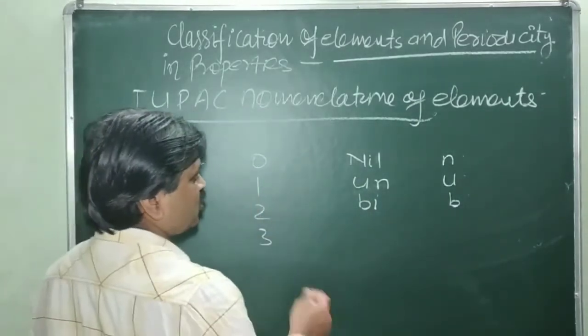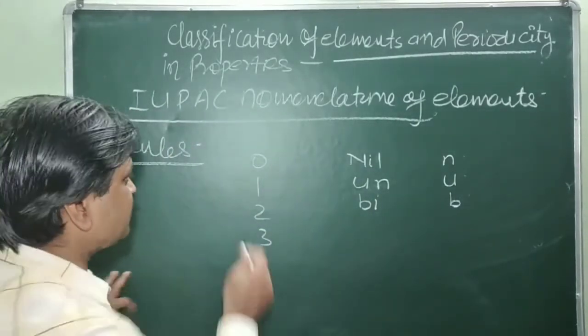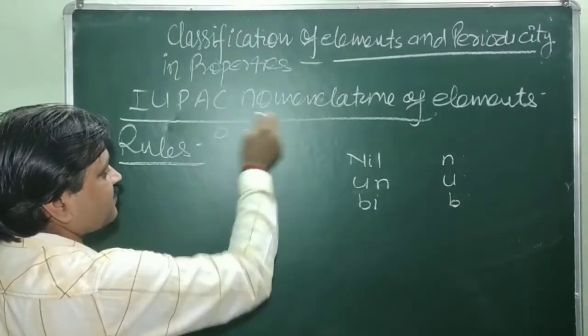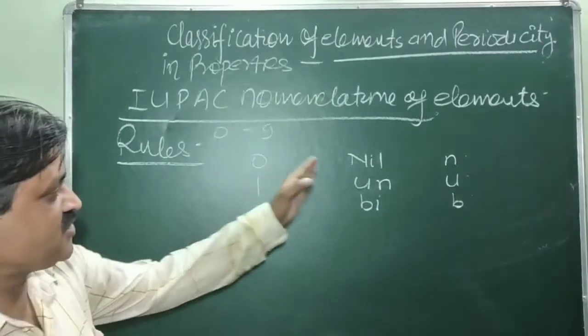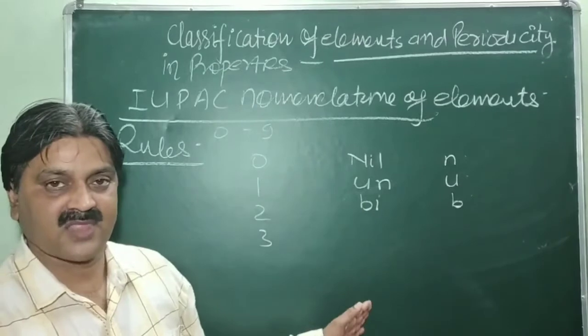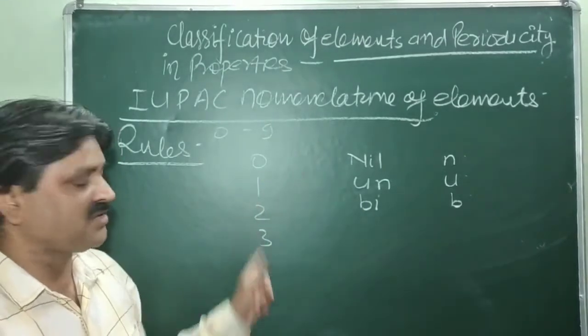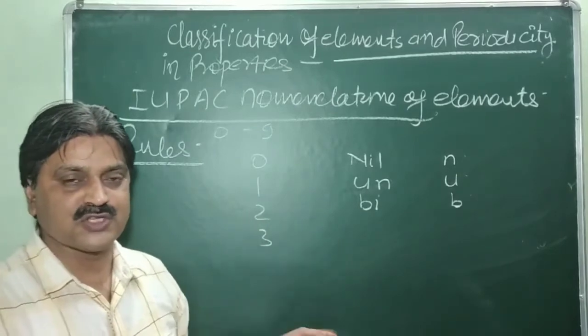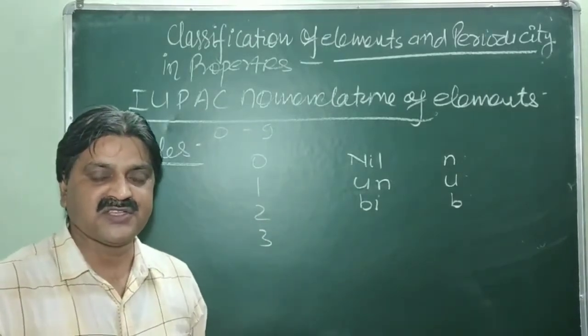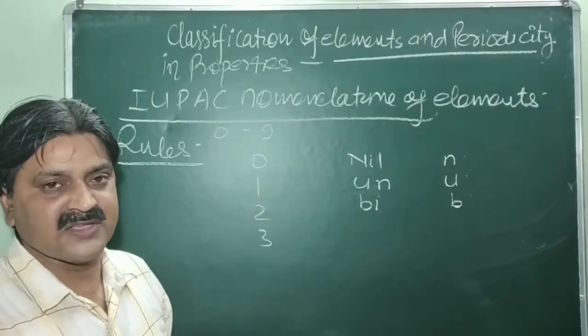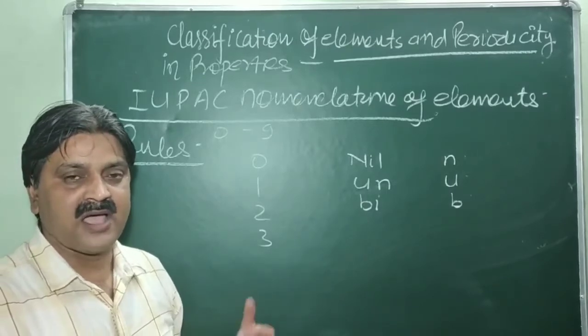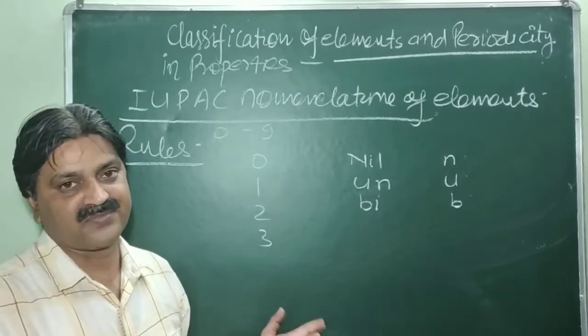The numeral roots are given for 0 to 9, with a short abbreviation for each. 0 is nil, 1 is un, 2 is bi, 3 is tri, 4 is quad, 5 is pent, 6 is hex, 7 is sept, 8 is oct, and 9 is enn.